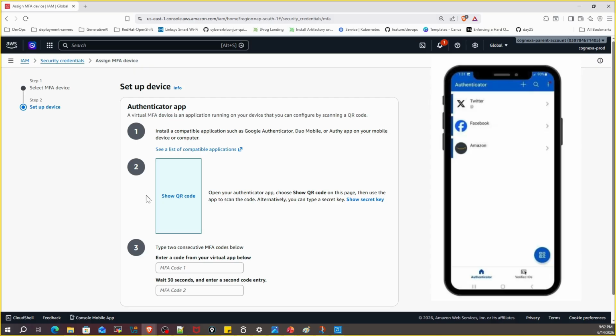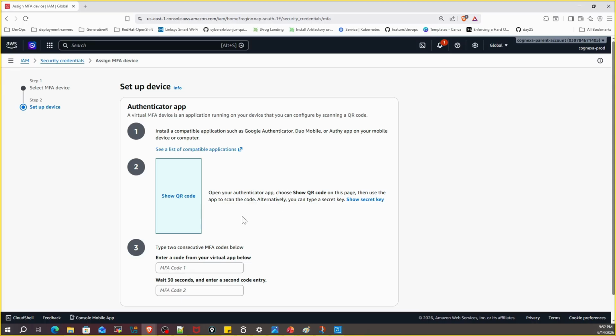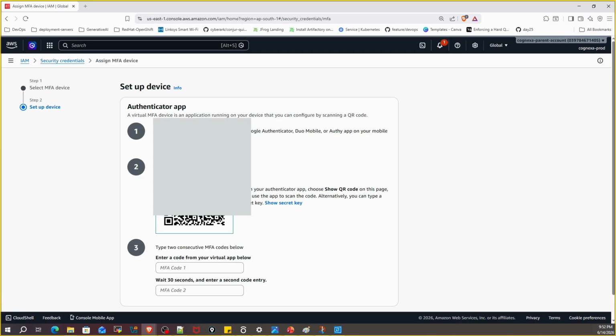Now open your preferred authenticator application on your mobile device. If the application supports multiple accounts, choose the option to add a new account or device. Back in the AWS wizard, scan the displayed QR code using the authenticator app. For that, click on Show QR code. Once the QR code is scanned successfully, the authenticator app will start generating one-time passwords.